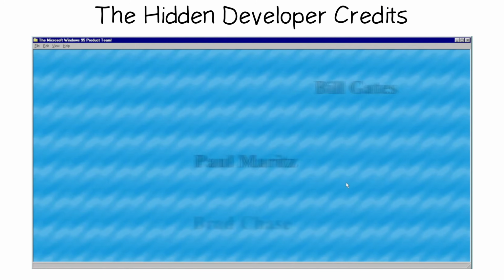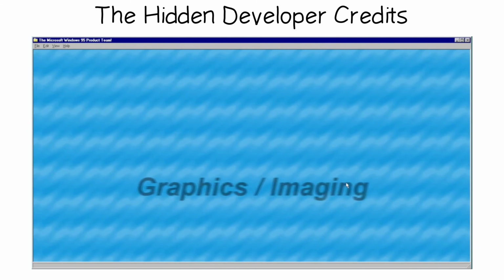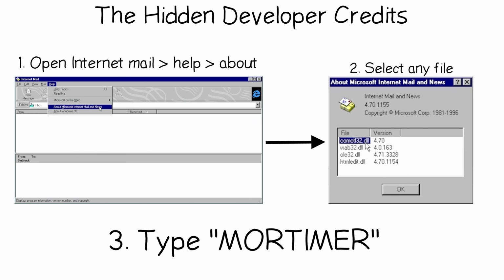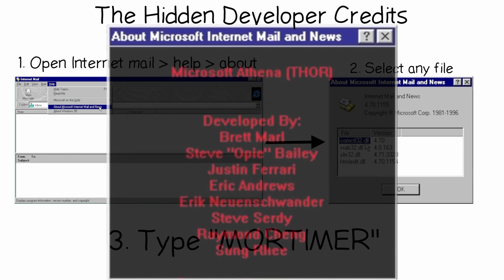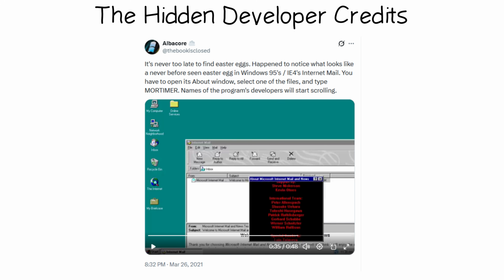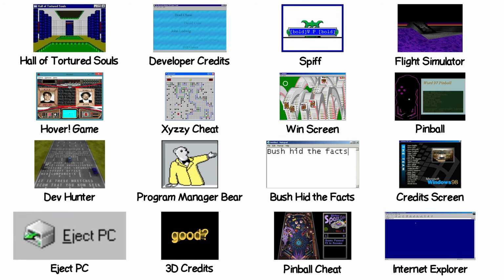A blue cloud sky fills the window, a MIDI track plays, and 677 developer names scroll for 12 straight minutes. A second hidden credits screen sat undiscovered inside Windows 95 Internet Mail for 25 years, until a hacker called Albacore pulled it out in 2020 by typing Mortimer.